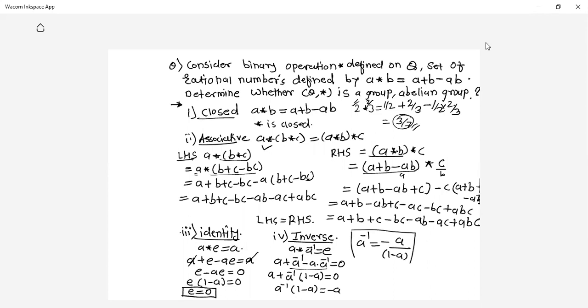So for any element, if I am to find out the inverse, it becomes minus A upon 1 minus A. For example, for element 2, I want to find out the inverse, A equal to 2. According to the definition, it becomes minus 2 upon 1 minus 2, which is equal to minus 2 upon minus 1, that is 2. So 2's inverse is 2.